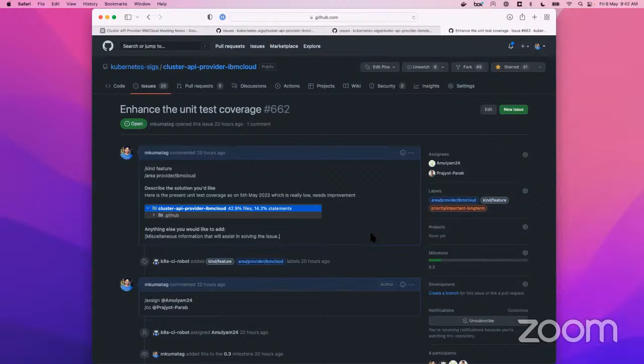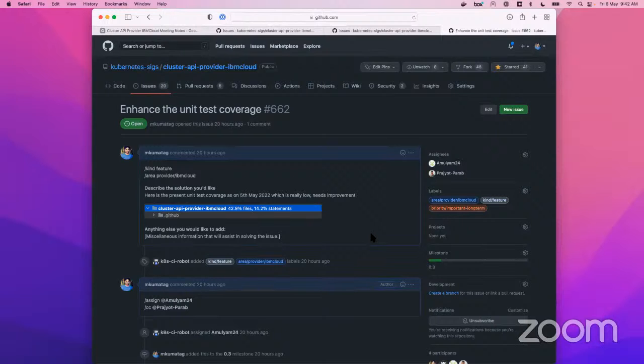Ultimately, the goal is we have to have a higher percentage here. And second thing is, we just use whatever Cluster API and the other folks are doing. So let's not completely do it in a different way. That will become really difficult going forward if you want to maintain something or reuse something from Cluster API, it becomes a real pain. So I'm okay with taking the approach of the other providers or Cluster API.